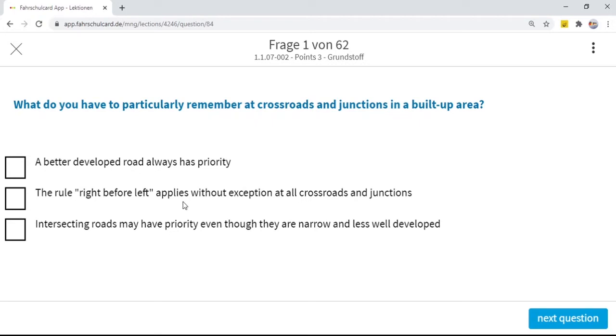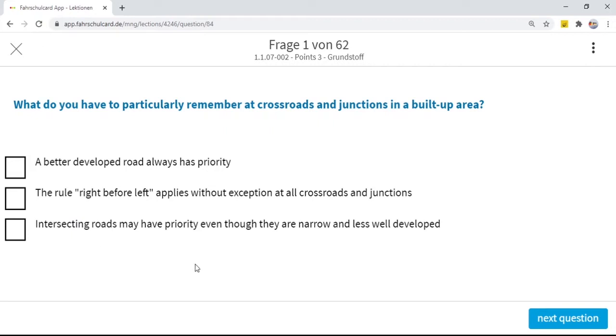The rule right before left applies without exception at all crossroads and junctions. This answer is also not correct. We have seen that only if there is no traffic sign or traffic signal at the crossroad or junction, then the rule right before left applies. It's not possible that this rule applies at all crossroads and junctions without exception. So this answer is also not correct.